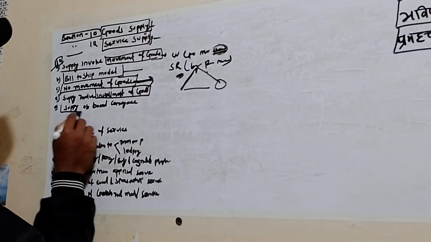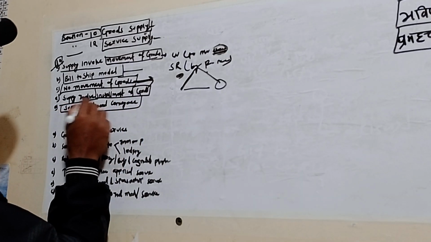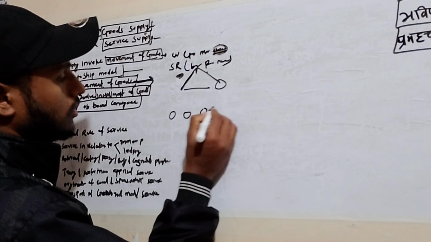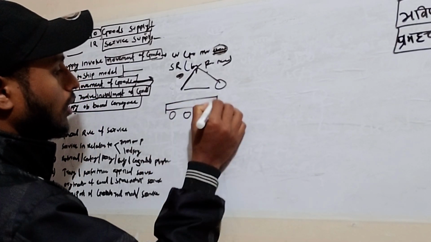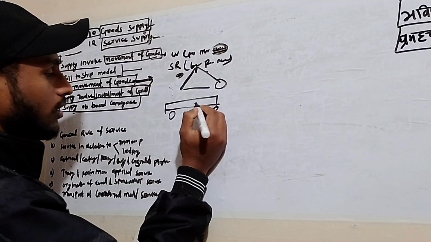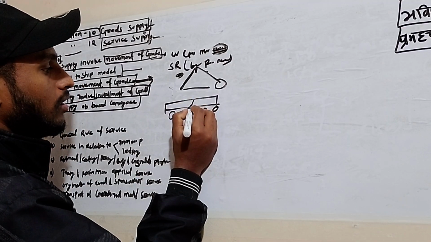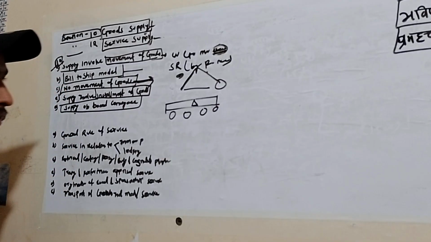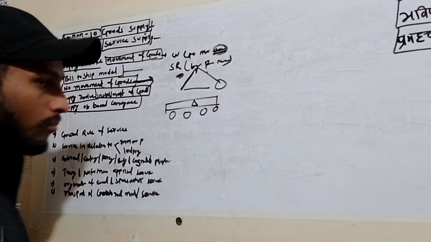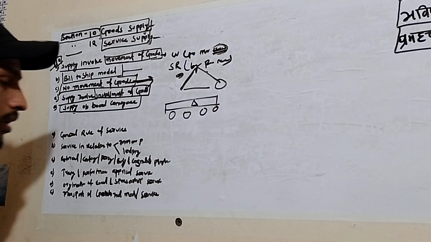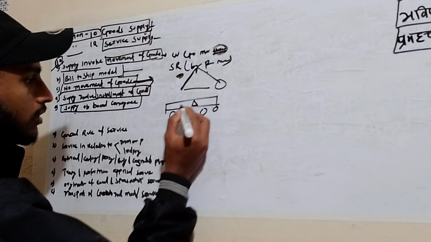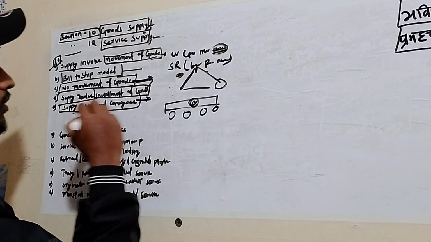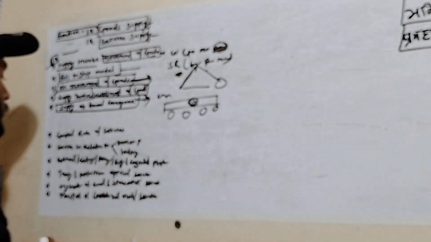Then the supply on board a conveyance. You can see, in a train, suppose the train is going from Delhi to Patna. In between, Jharkhand is coming. So the coolie gets that samosa from Jharkhand and boards the train. So for that samosa, what is the place of supply? Basically for this one, the supply will be Jharkhand.